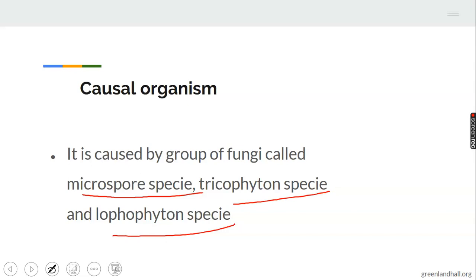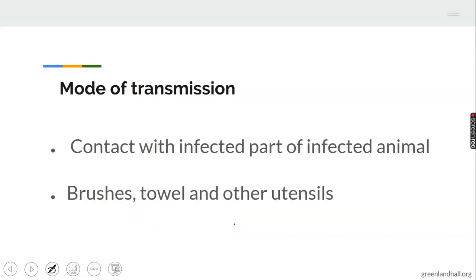Microsporum species, trichophyton species, and epidermophyton species. These are the 3 causal organisms of ringworm as a fungi disease. Let's take note of this causal organism. Mode of transmission. How is it transmitted from the sick animal to the healthy animals?